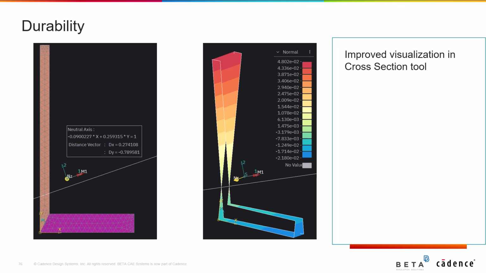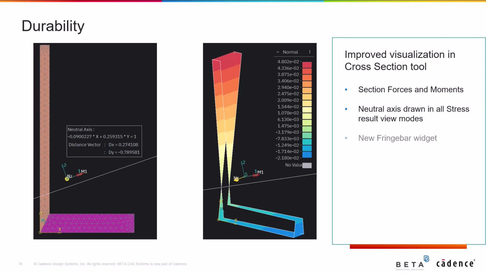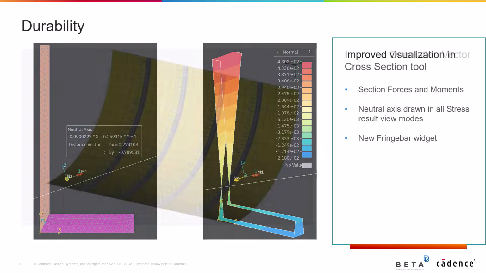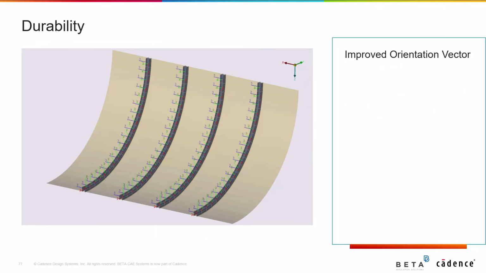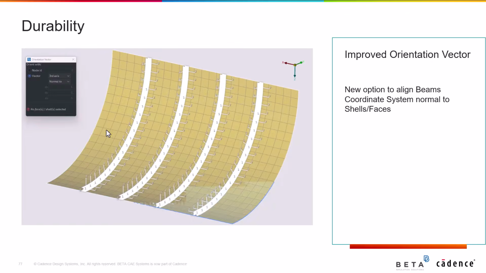Let's now see the improvements. In the cross-section tool, these include the improved visualization for section forces and moments, the fact that the neutral axis is now drawn in all stress result view modes, and a new fringe bar widget is now introduced that allows the specification of the number of colors used to draw the results, enhancing this way the whole user experience. Lastly, the orientation vector function has been enhanced with a new option to align beams coordinate system normal to shells or faces.